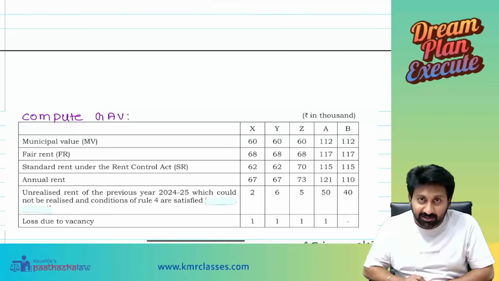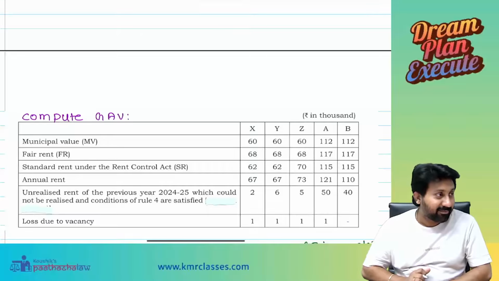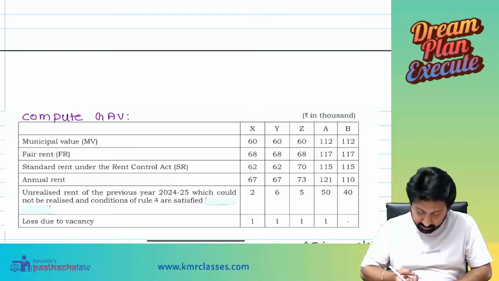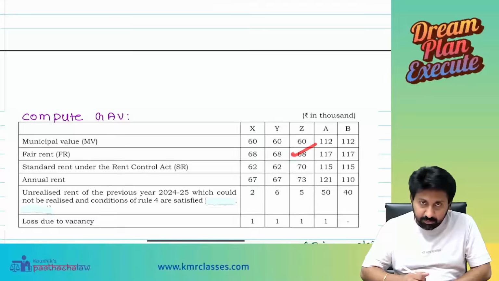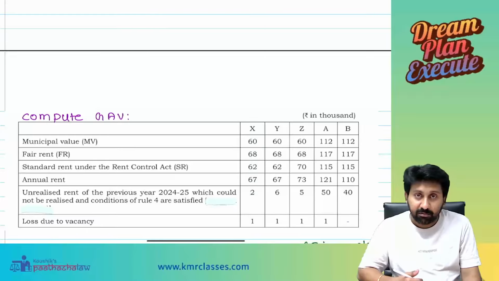Wait, be patient. See again. Come again from the beginning. Municipal value and fair rent, whichever is higher. So 68. Next, compare with the standard rent, 68 or 70, whichever is lower. So 68. Then where is 70 coming from again? Next, compare with actual rent.